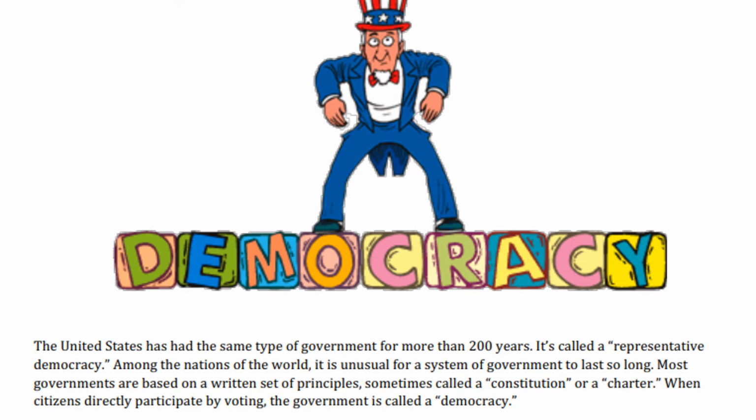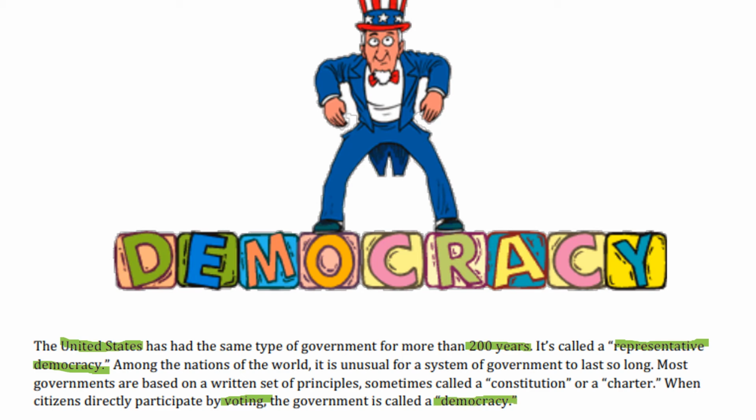Let's talk a little bit more about democracy in the United States. The United States has had the same type of government for more than 200 years. It's called a representative democracy. Among the nations of the world, it is unusual for a system of government to last so long. Most governments are based on a written set of principles, sometimes called a constitution or a charter. When citizens directly participate by voting, the government is called a democracy.